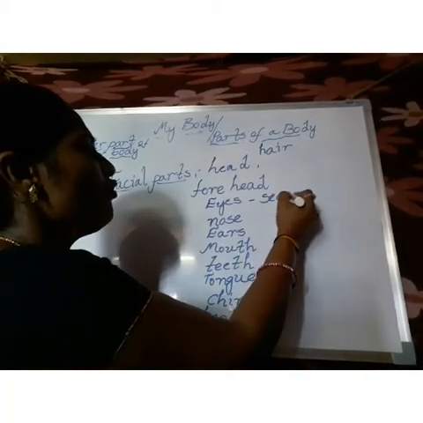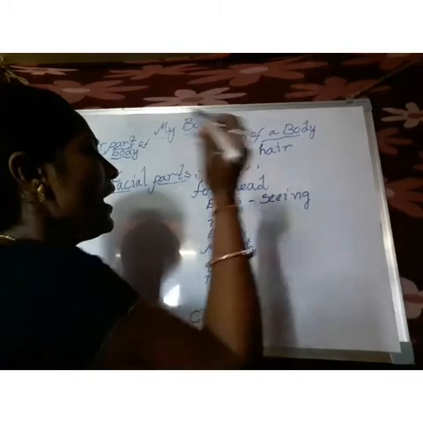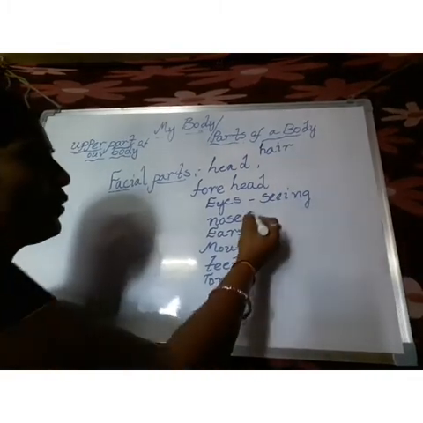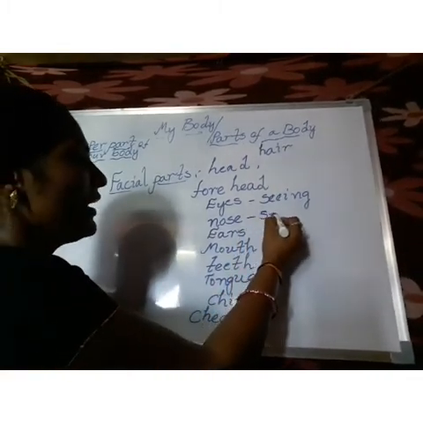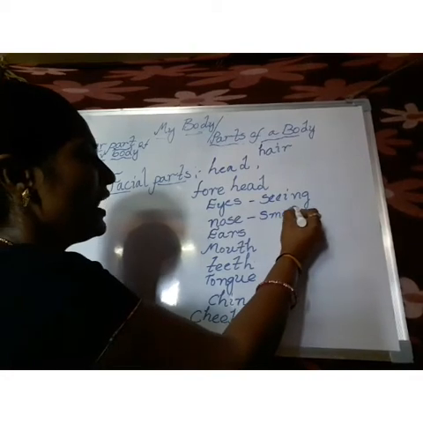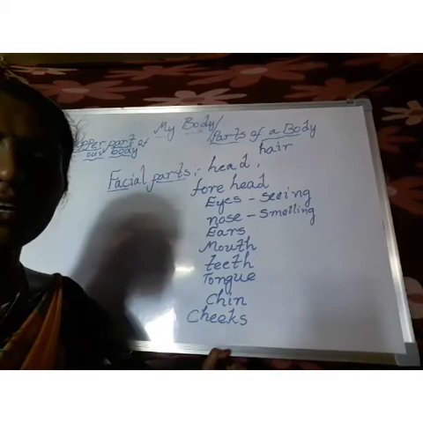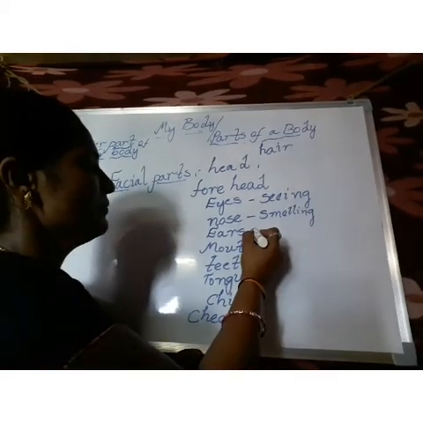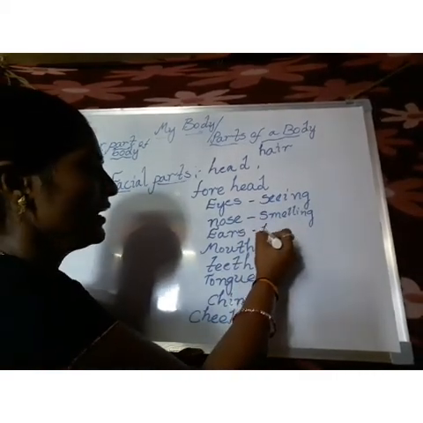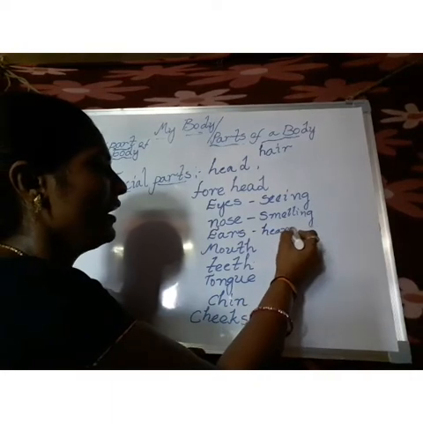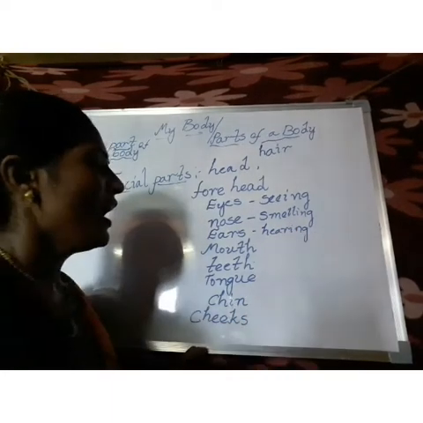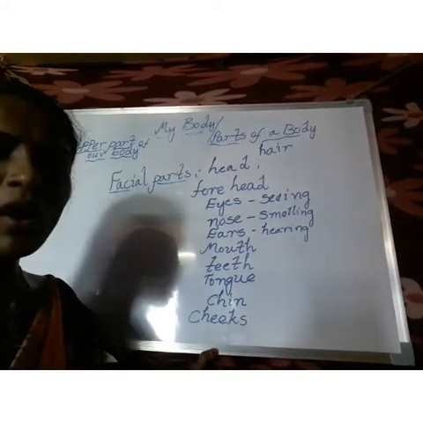Seeing or watching. And what is the use of the nose? Smelling. And what is the use of ears? Hearing. And what is the use of the mouth?